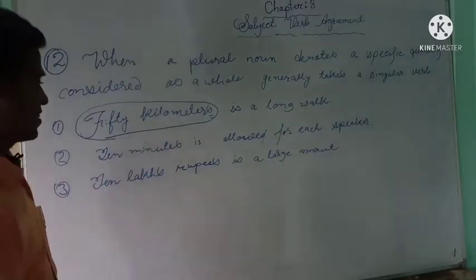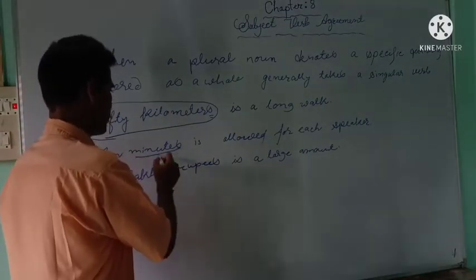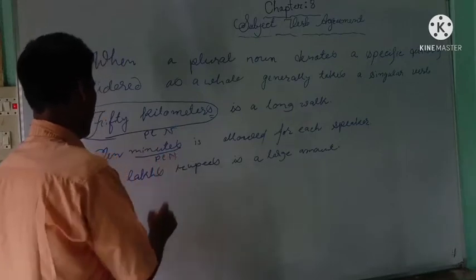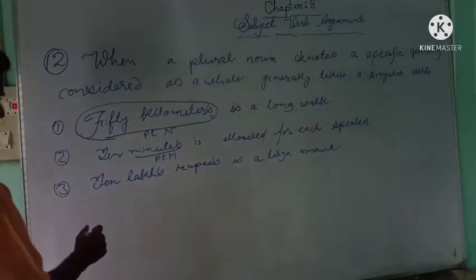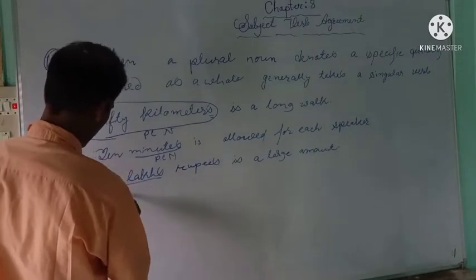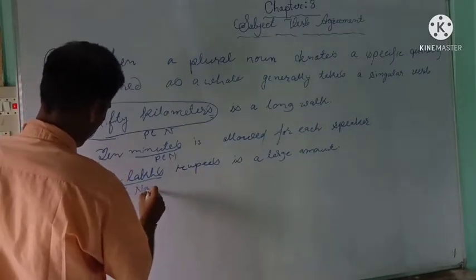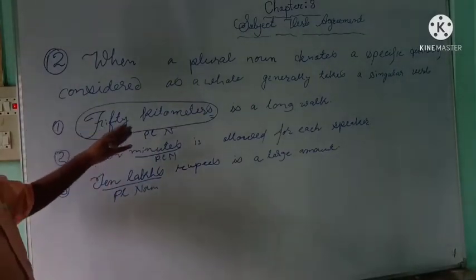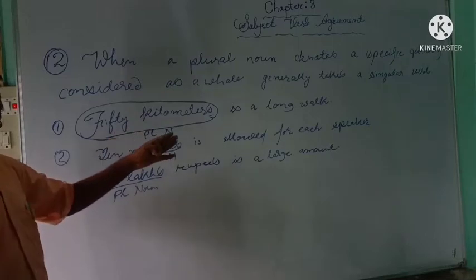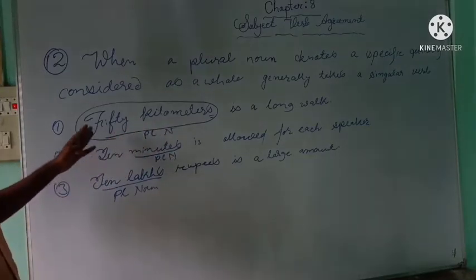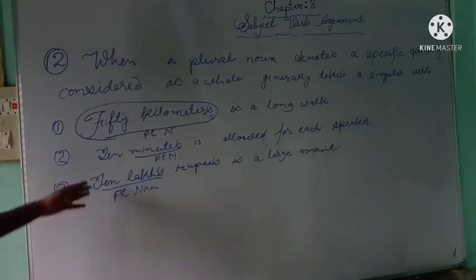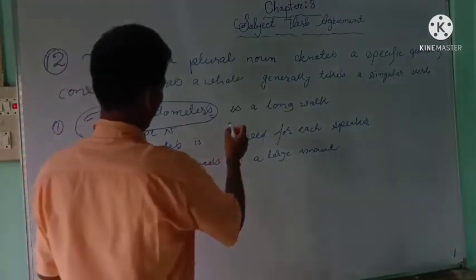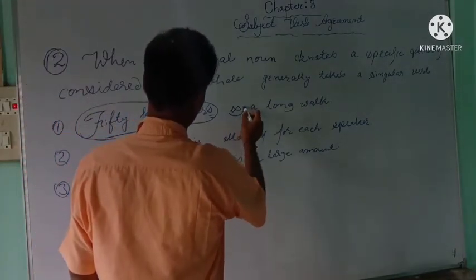And the second sentence, 10 minutes is also a plural noun. Here also this is a plural noun. And the third sentence, 10 lakhs rupees, so 10 lakhs is also a plural noun. Okay, in each of the three sentences the subject is plural. 50 kilometers is a plural noun, 10 minutes is a plural noun, and 10 lakhs is a plural noun, but each of them agrees with a singular verb.